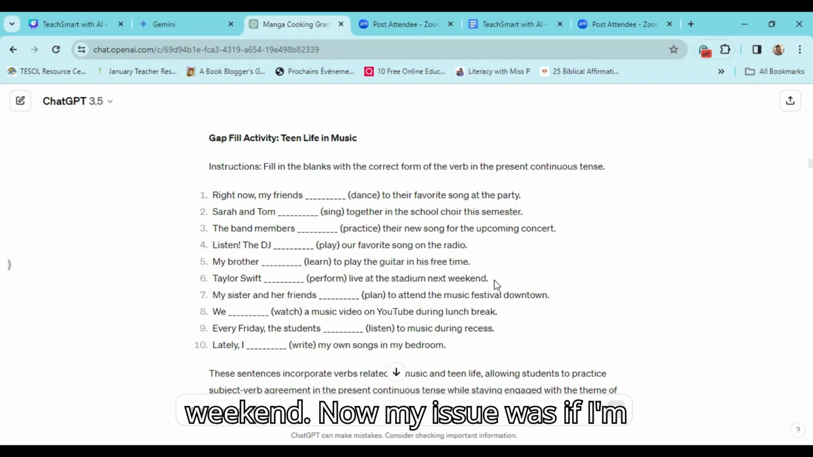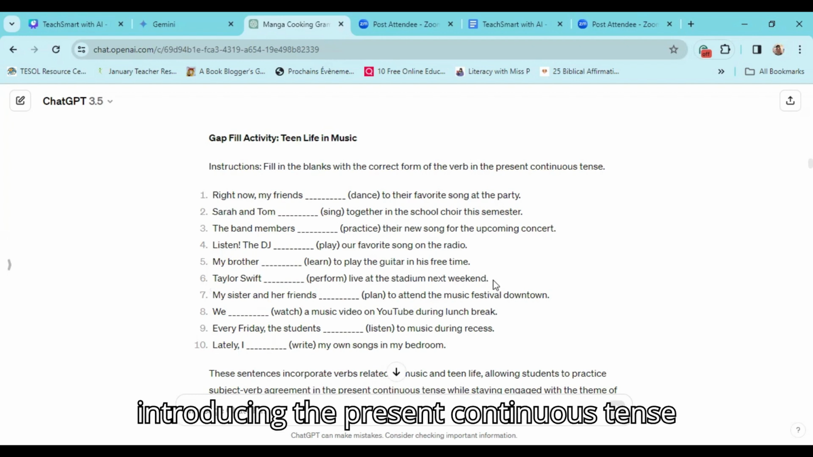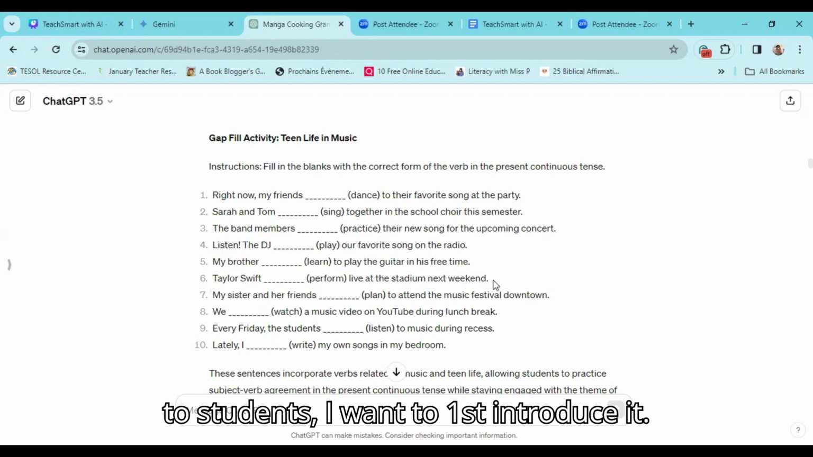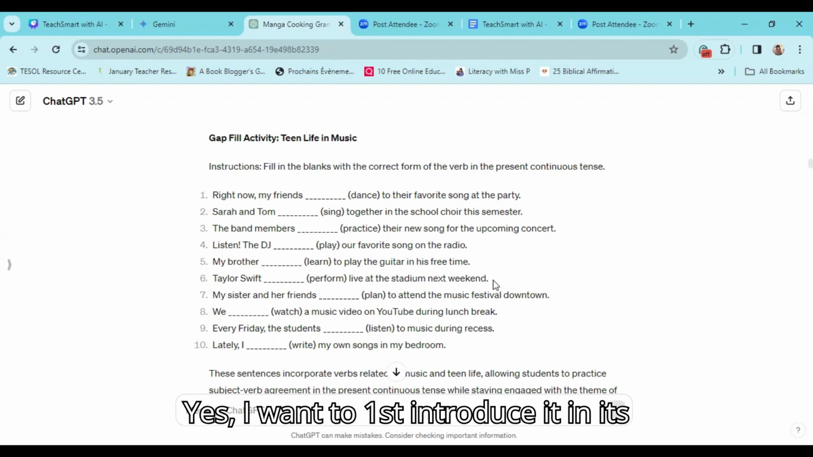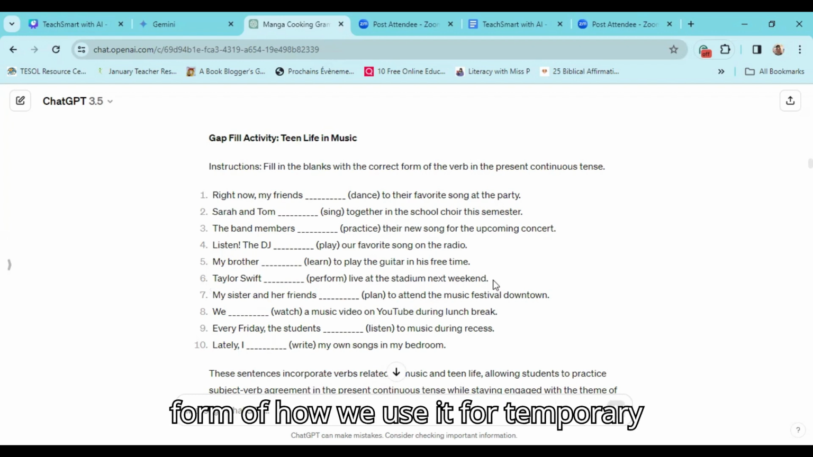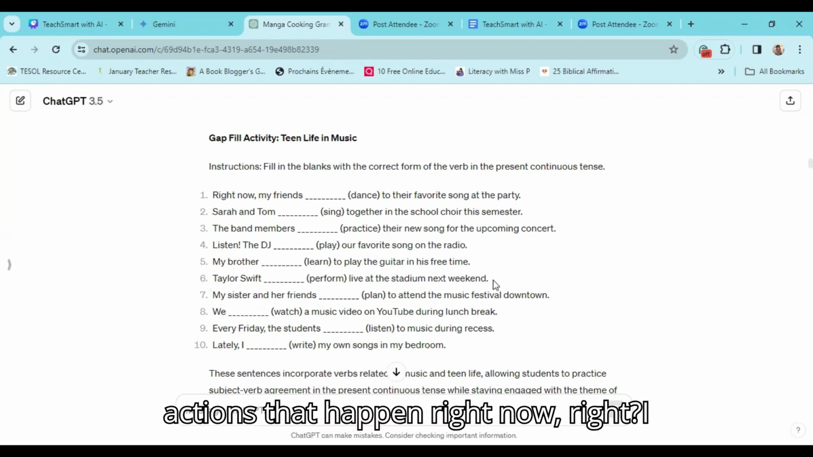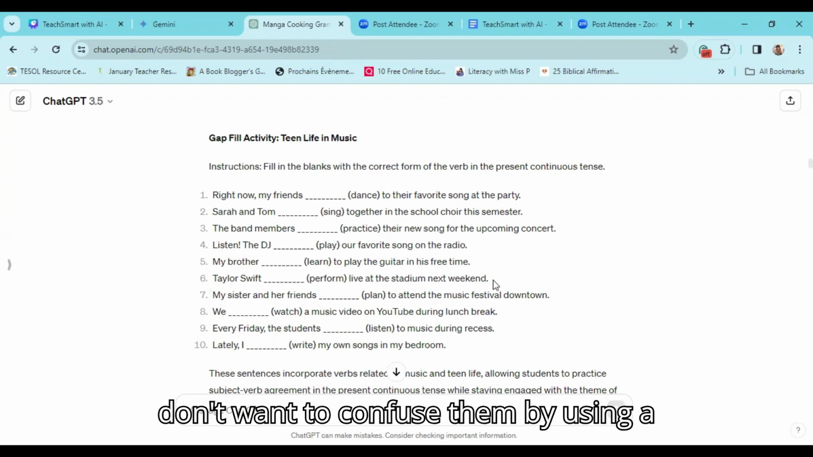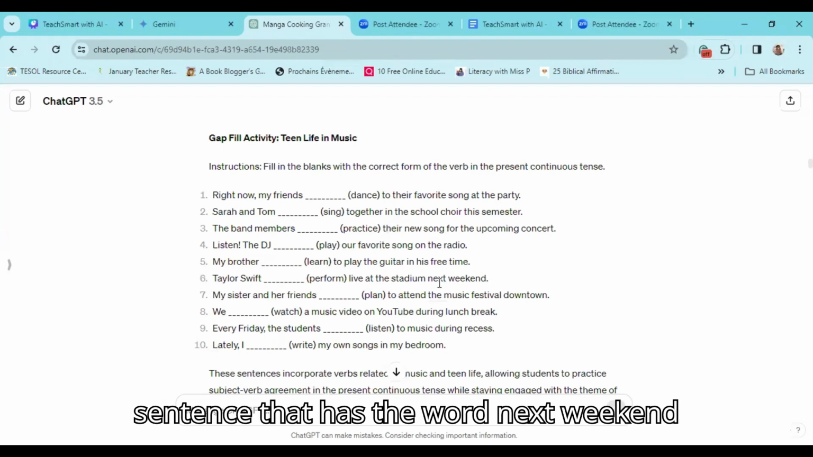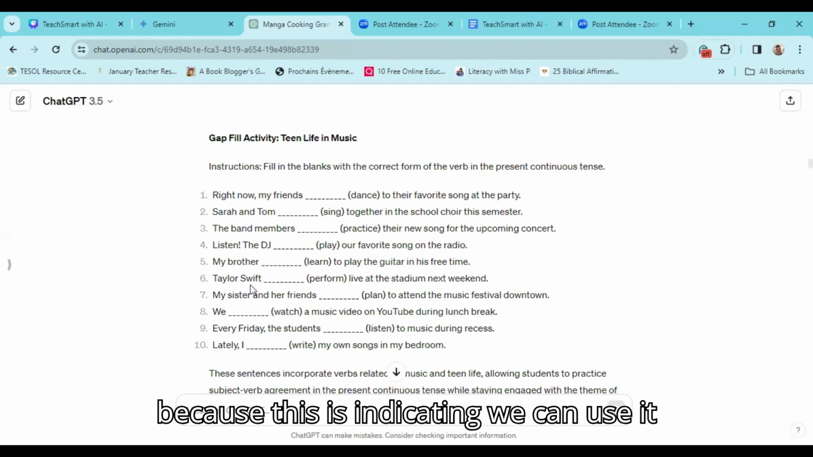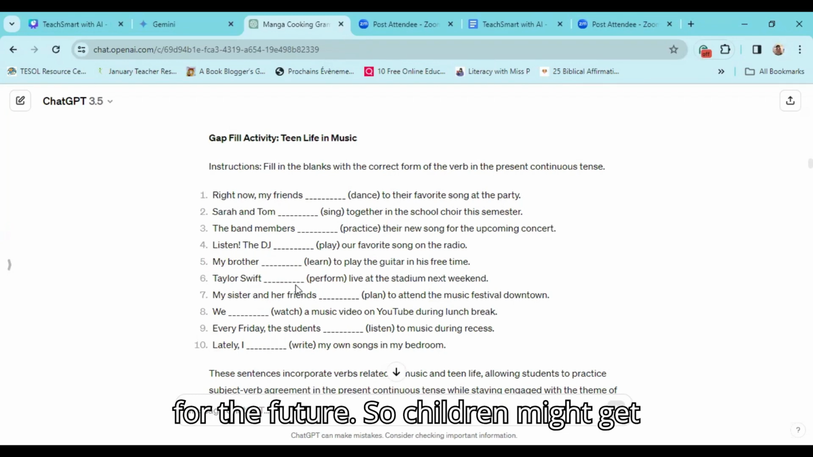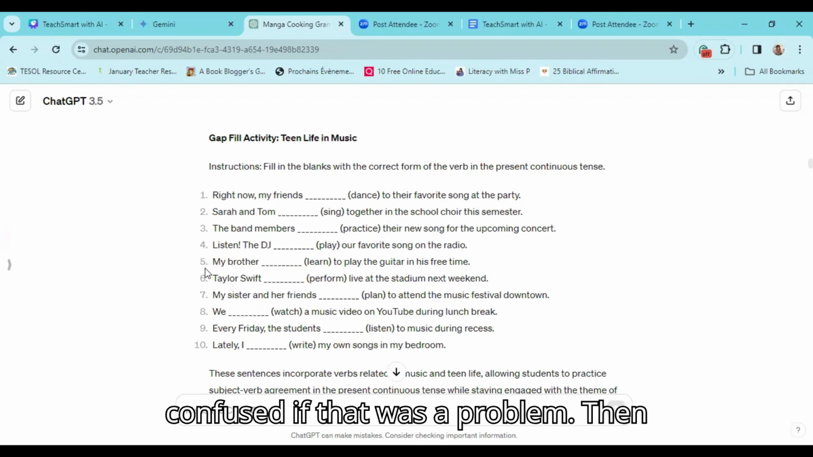Now, my issue was, if I'm introducing the present continuous tense to students, I want to first introduce it in its form of how we use it for temporary actions that happen right now. I don't want to confuse them by using a sentence that has the words next weekend, because this is indicating we can use it for the future. So children might get confused. That was a problem.